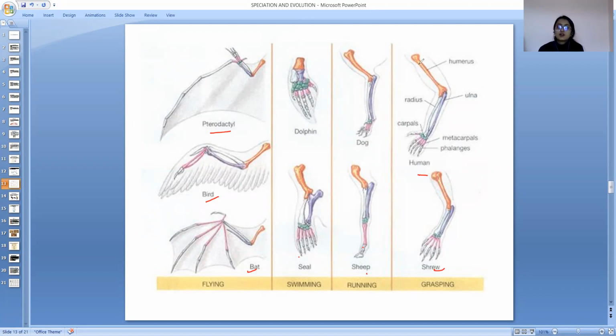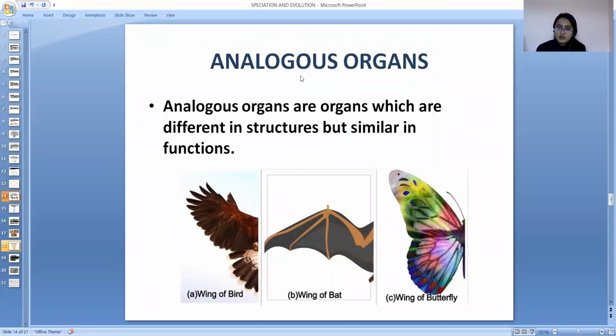These kind of organs are known as homologous organs. The first evidence for evolution. The second evidence for evolution is analogous organs.